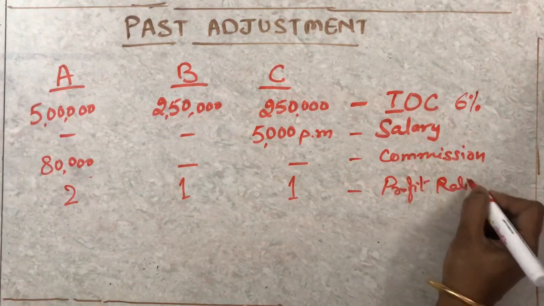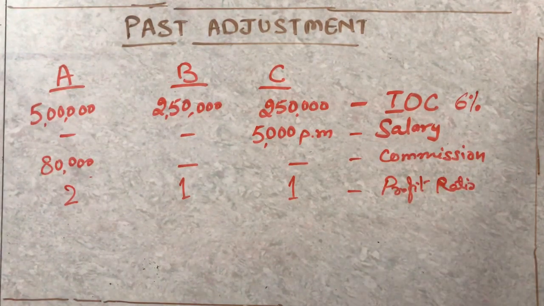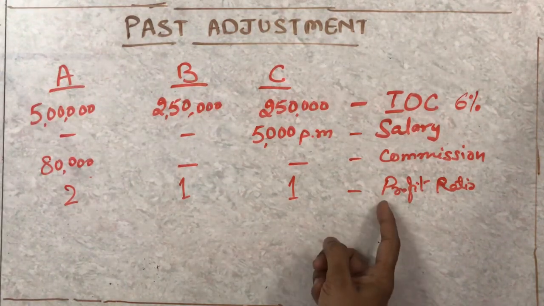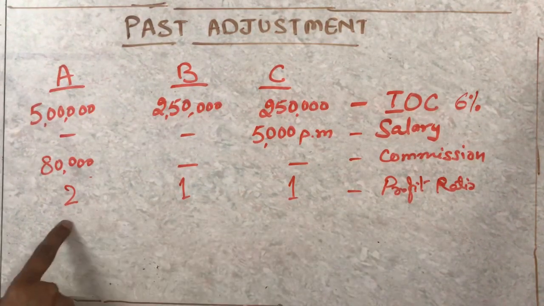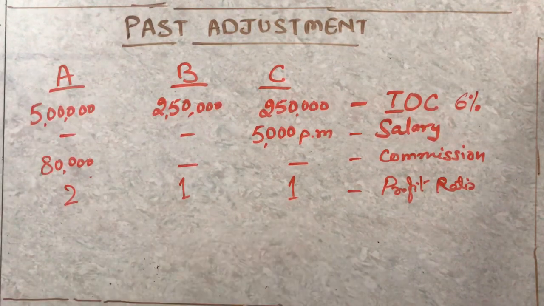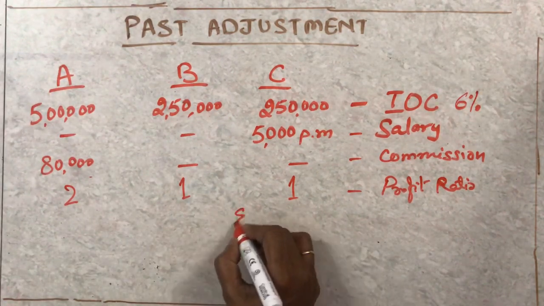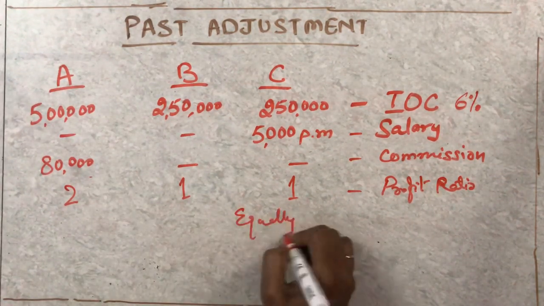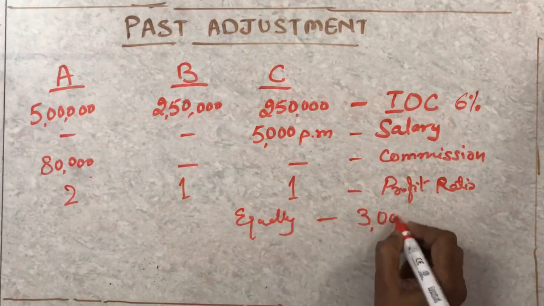Now, what has happened in past adjustment? As I told you, there is some mistake, some omission, or something has been done wrong. Now, what has happened? Instead of distributing the profit in this ratio, the profit was distributed equally, and the profit was 3 lakh for that year.